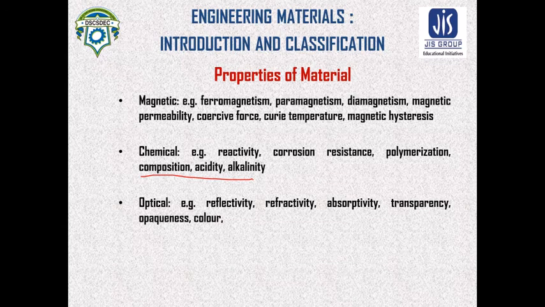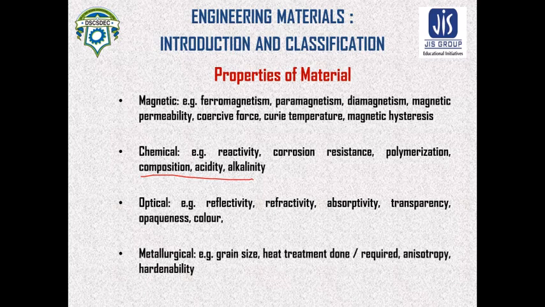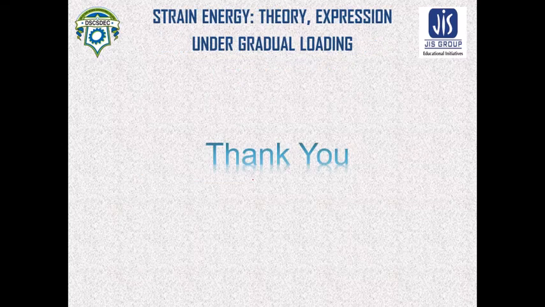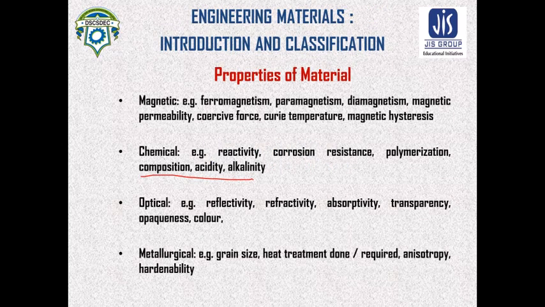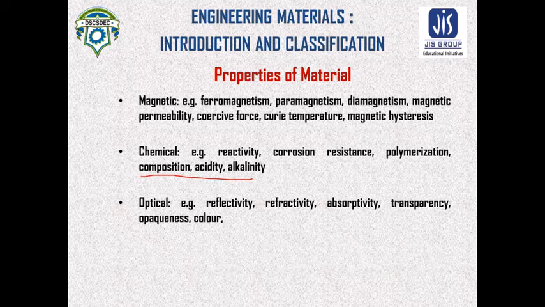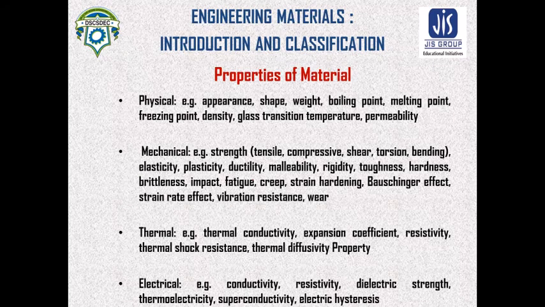Similarly, refractivity, absorptivity, transparency, opaqueness and color are the optical properties of the material. And grain size, whether heat treatment is required, anisotropy and hardenability are the metallurgical properties of the material. So these are the properties of the material. These properties are important for the study of material science.